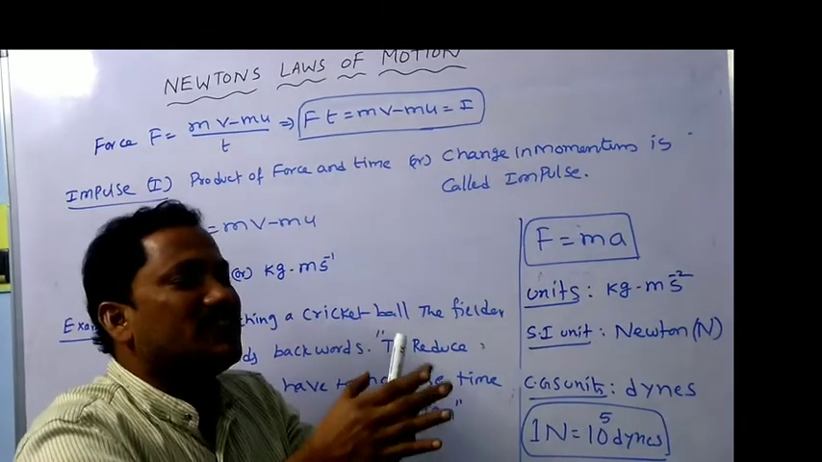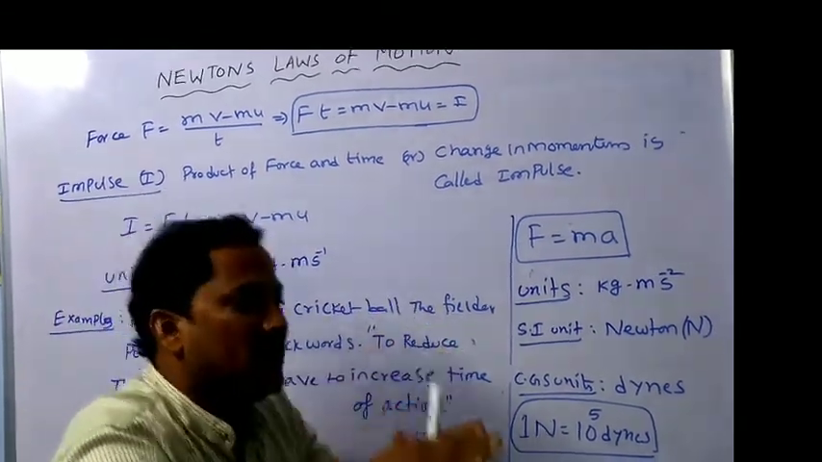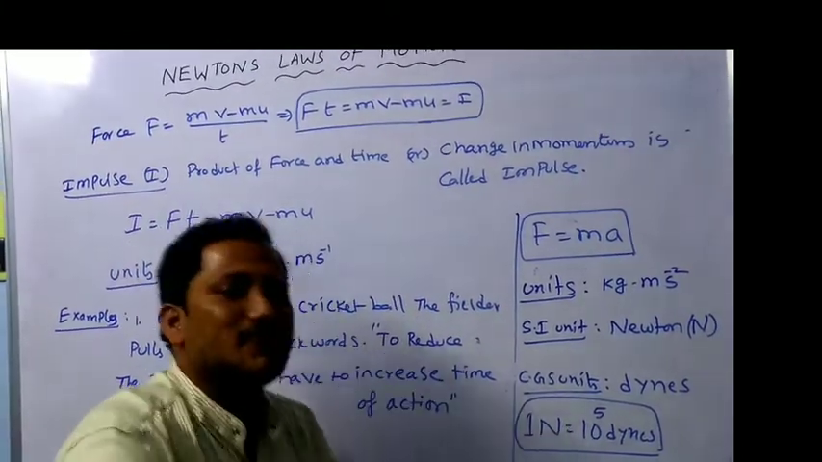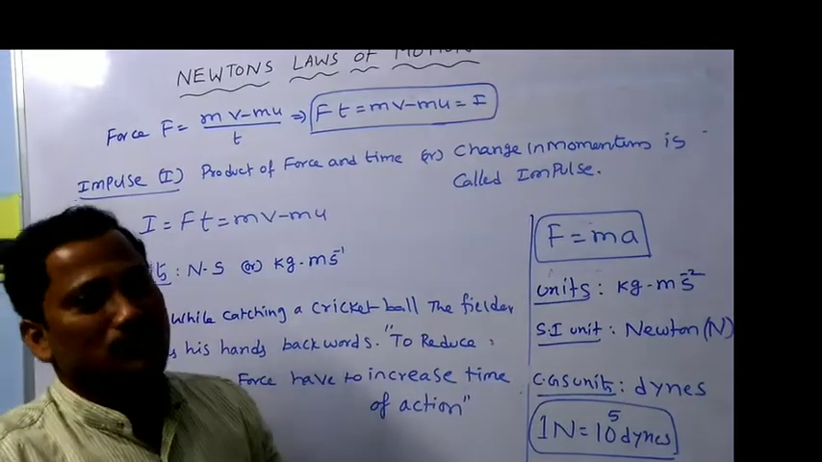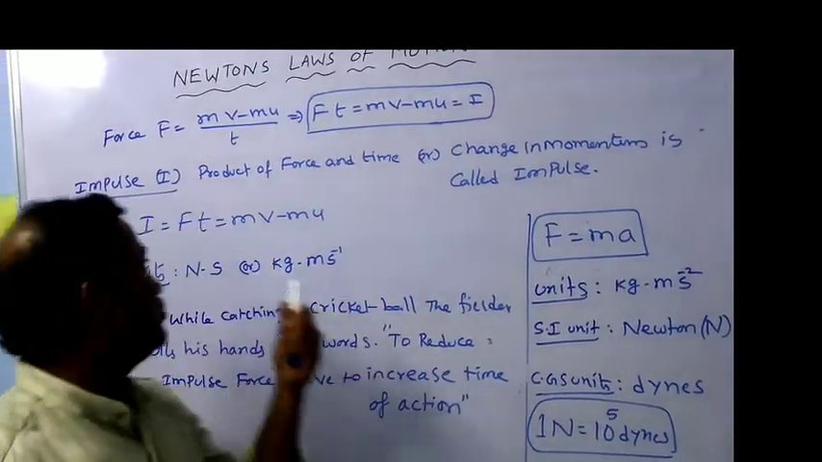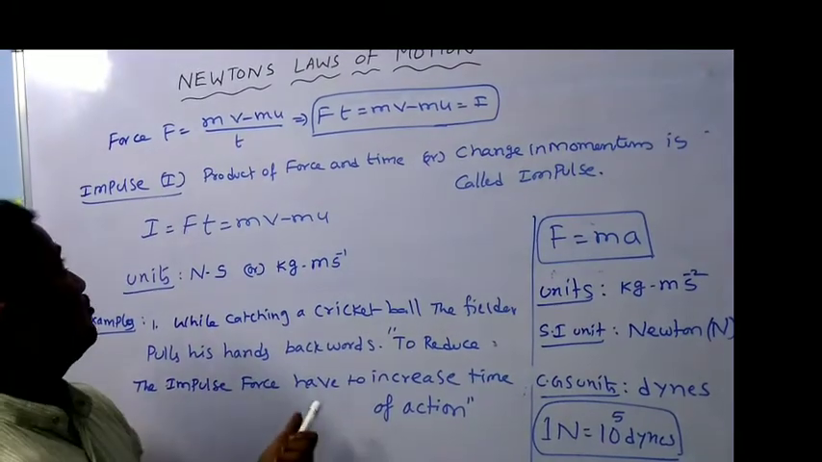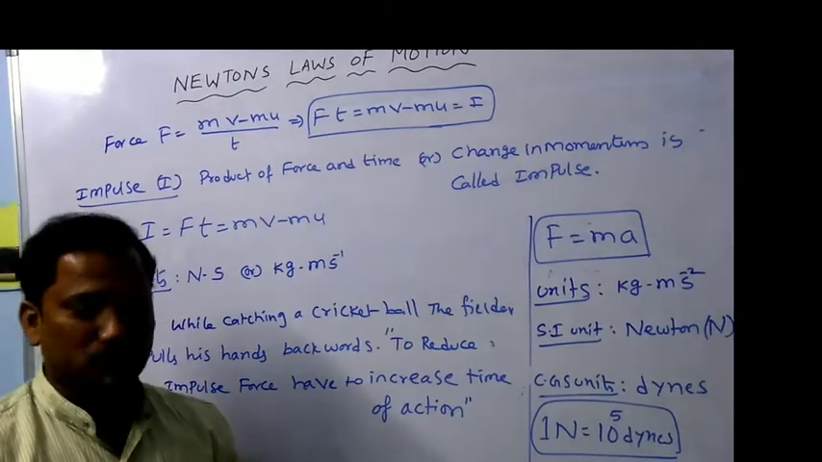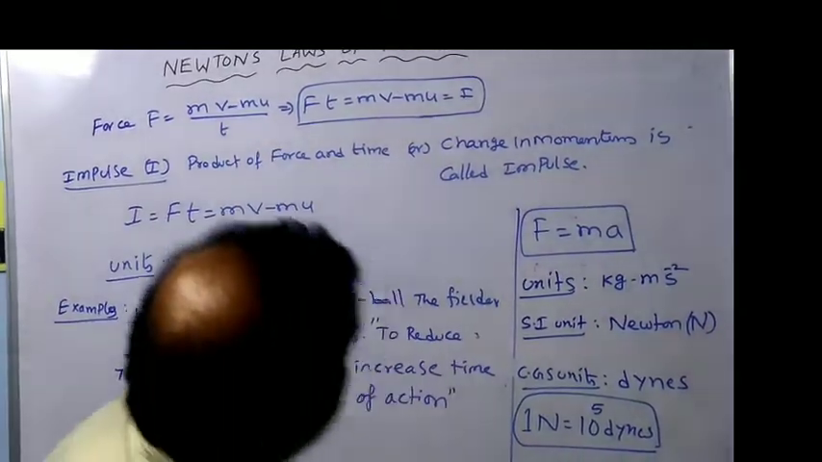To reduce the force, you have to increase the time of action. That means it will go smoothly like this and like this. Here the time gradually increases so that the force is reduced. So that is also the best example for impulse. This is about impulse and its examples, which are applications of Newton's second law.